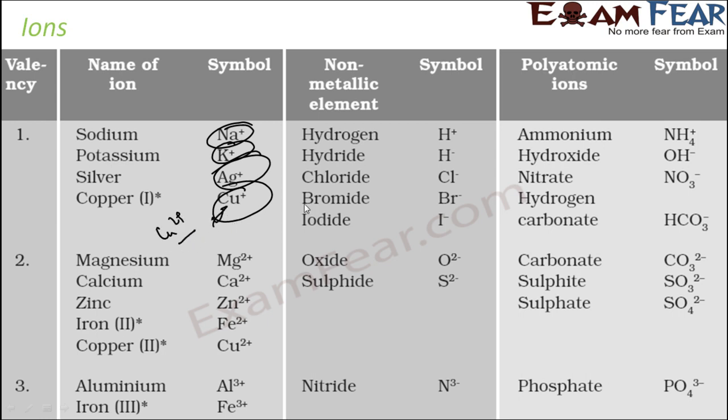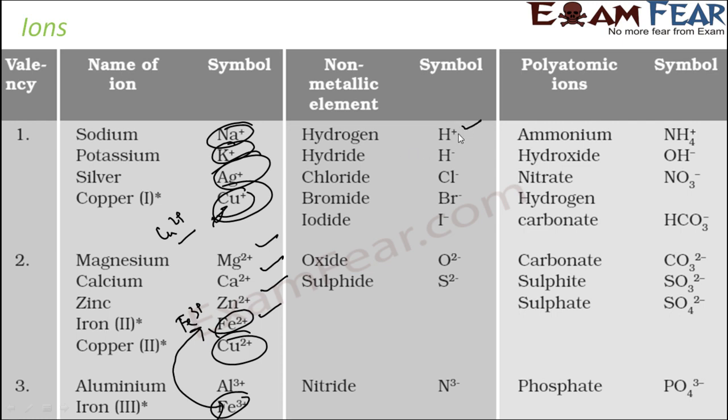We will see that in the higher classes. Magnesium Mg2 plus, calcium Ca2 plus, zinc Zn2 plus, iron Fe2 plus. Iron also exists as Fe3 plus. Similarly, iron exists as Fe2 plus and Fe3 plus.